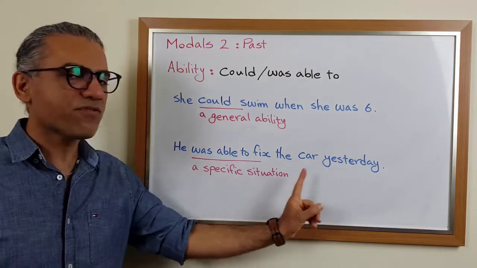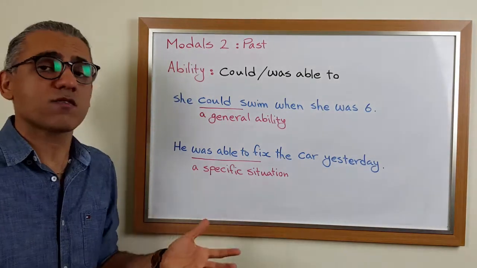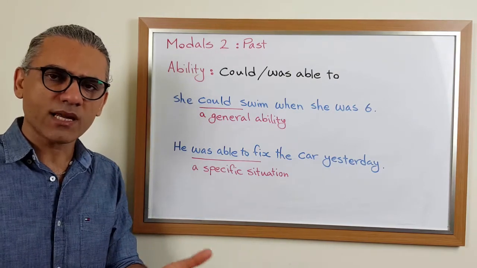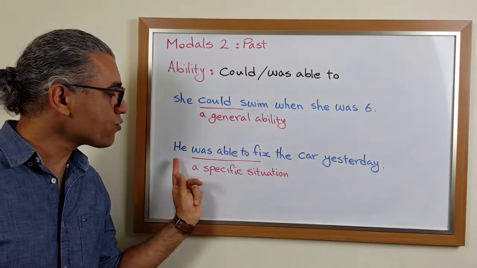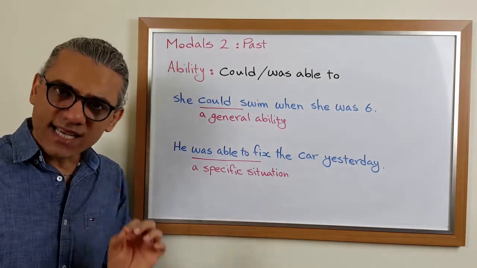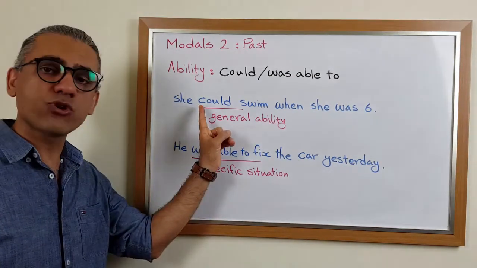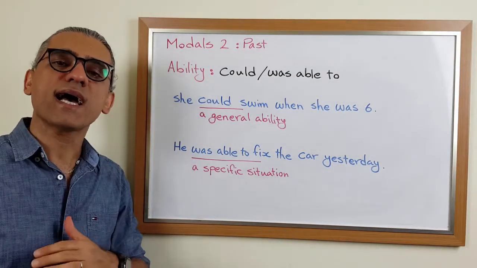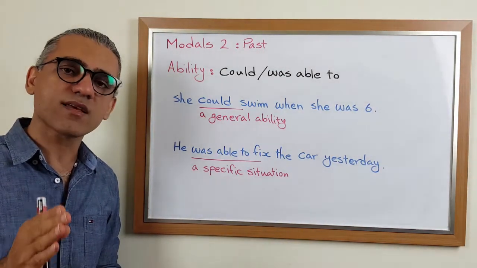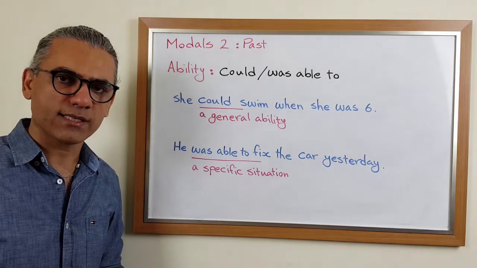We could say he could fix the car yesterday, but it doesn't give us much information. It doesn't say that yes, he had the ability to fix the car yesterday, but did he fix it? That is the question when you use could. But if you use he was able to fix the car yesterday, it means he had the ability and he did fix the car yesterday. So this is the difference between could and was able to. Again, we use could and was able to express a general ability in the past. But if you have a specific situation and you want to say something happened, we use was able to, or were able to for plural and you.